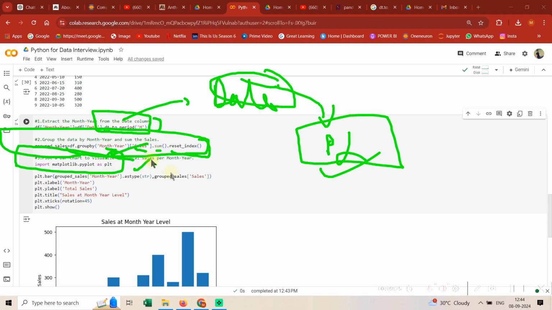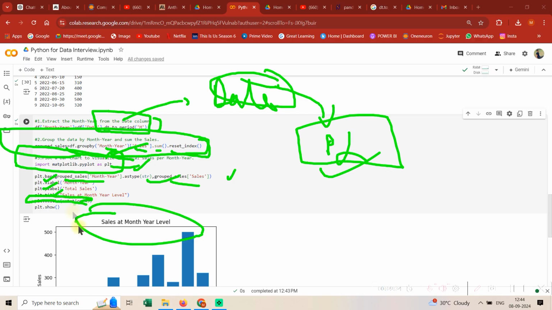Then you need to import matplotlib. In the bar graph I have mentioned two arguments, x and y. Then this is my x label, y label, my title, and then I have written this piece of code so that this thing gets rotated, and then plt.show. I think everything is clear, right? I think you are able to get it.